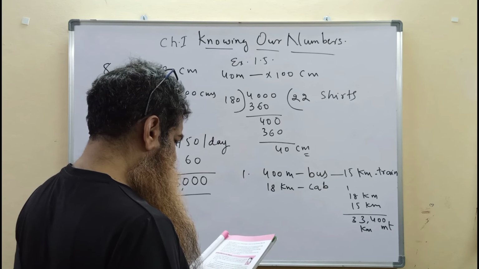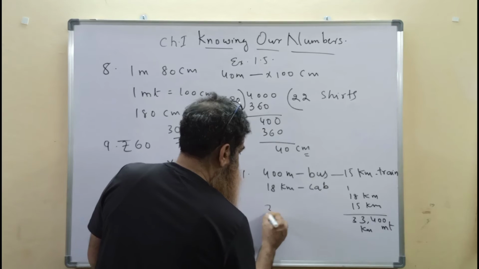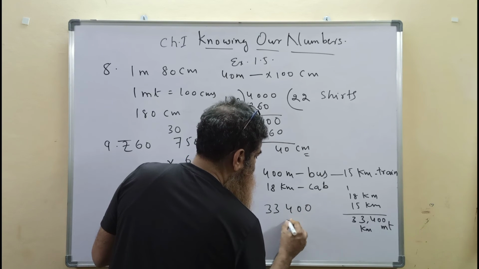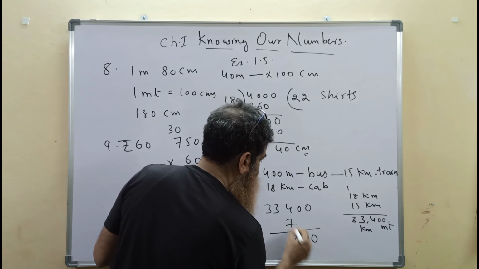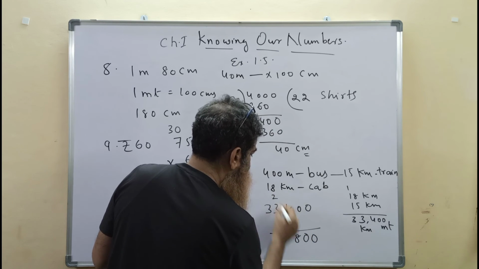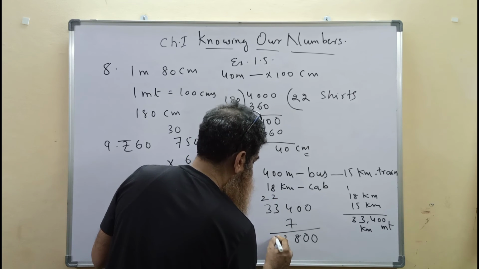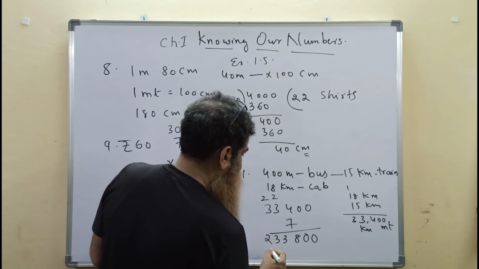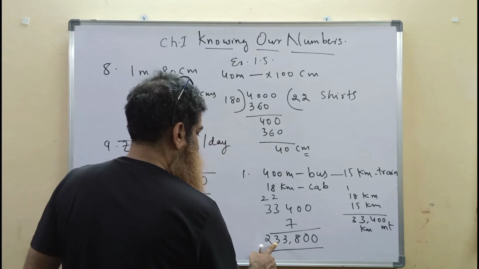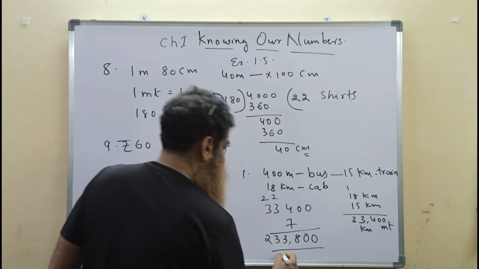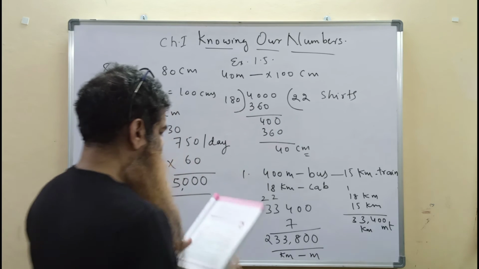If you travel every day for 7 days like this, how much distance would you travel? This is for one day. So for 7 days, we multiply it by 7. 7 zeros are 0, 7 fours are 28. To carry, 7 threes are 21, 22, 23. We travel 233 kilometers and 800 meters in 7 days.